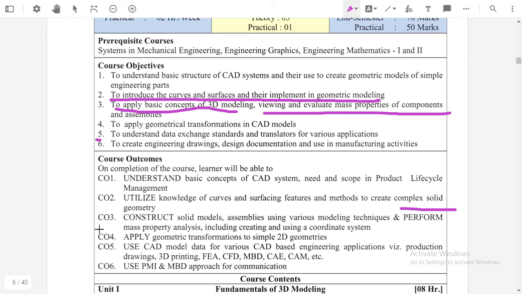Okay, the third outcome is to construct the solid model assembly using various modeling techniques and perform mass property analysis, including creating and using the coordinate system. We can perform the assembly or disassembly. We can obtain the mass properties of the component by the analysis. All this knowledge we will get after learning this subject.